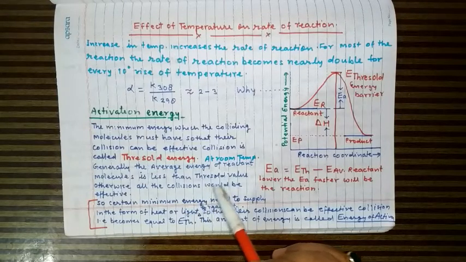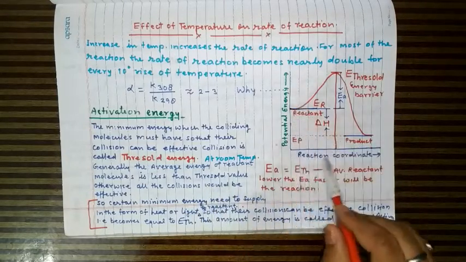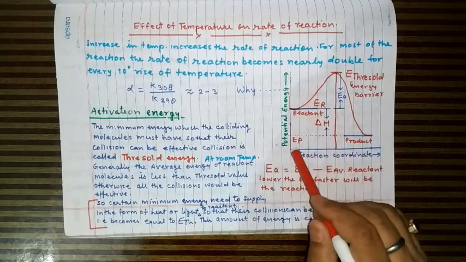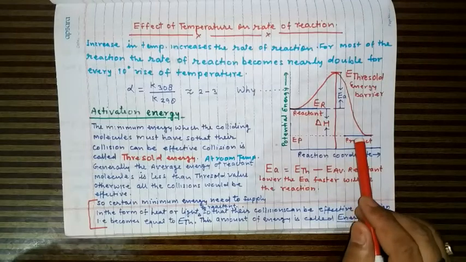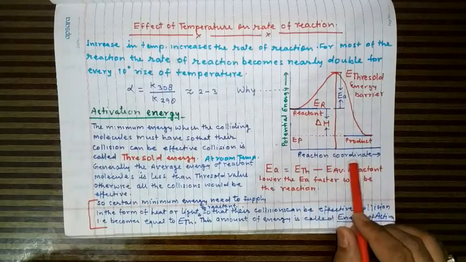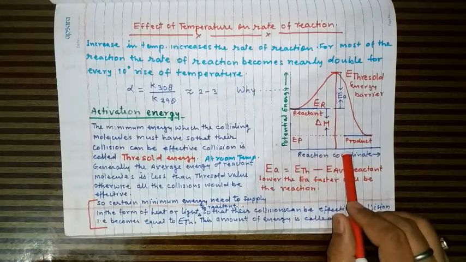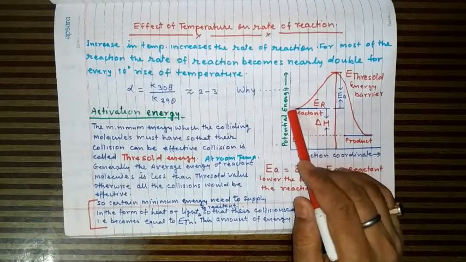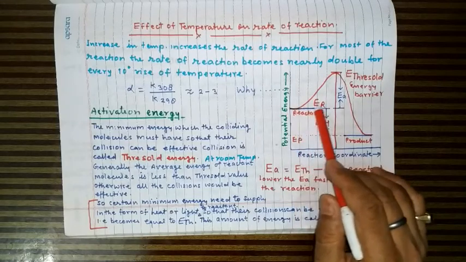So this can be understood with the help of this energy profile diagram, where potential energy of the reactant molecule and product is plotted with respect to reaction coordinate here on x-axis. So suppose here this much is the potential energy of the reactant molecule.